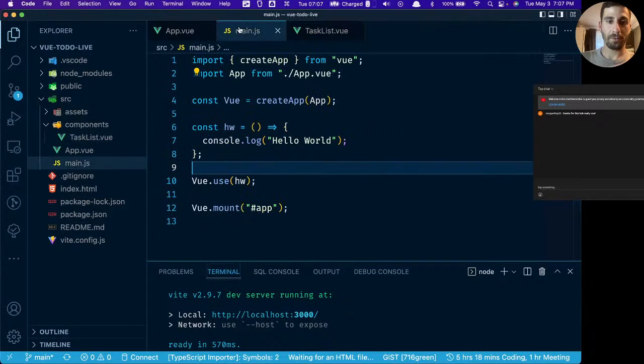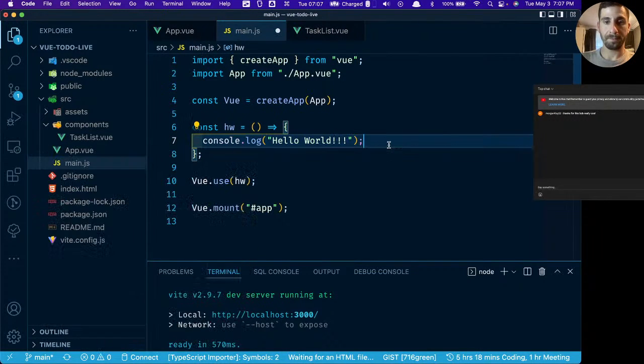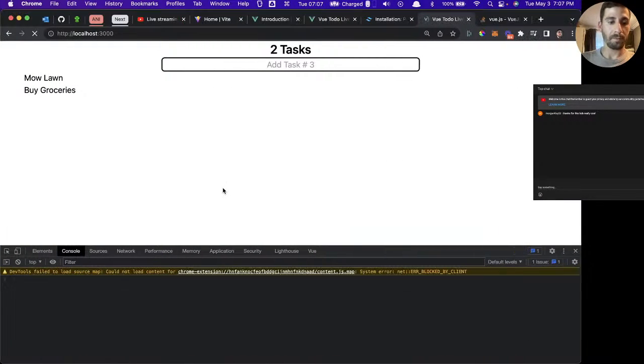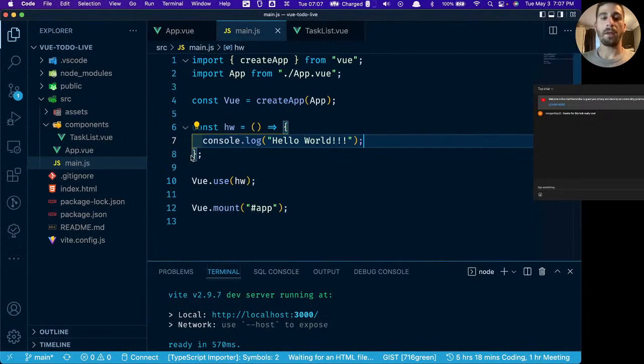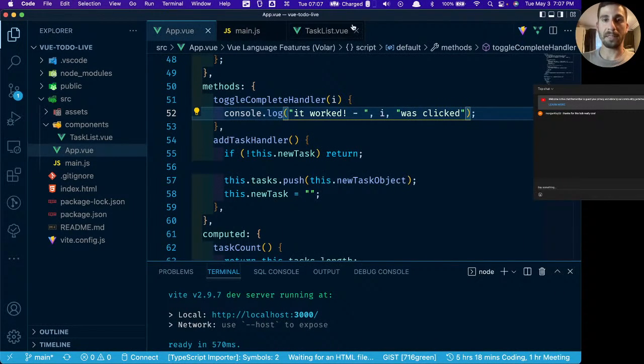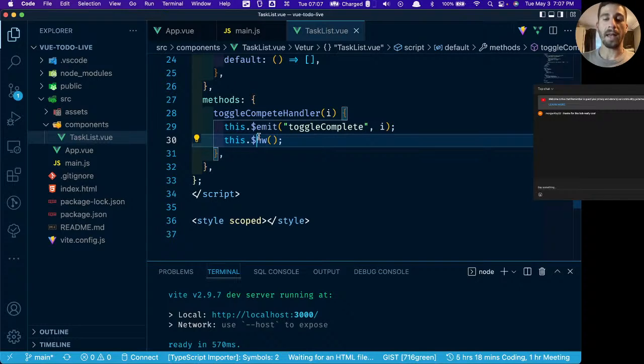Let me make sure that's coming from where I think it is. Yeah, there we go. Hello world with three exclamation points. So hopefully you understand what I'm trying to demonstrate here. Anything that's prefixed with that $ sign is automatically going to be bound to your Vue application so that you can access or use it globally.